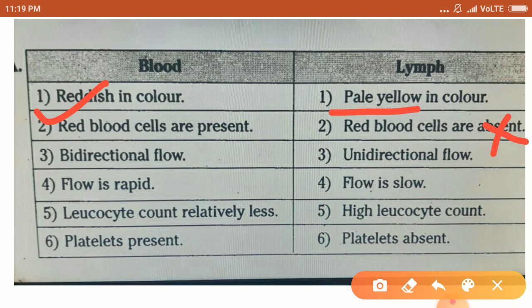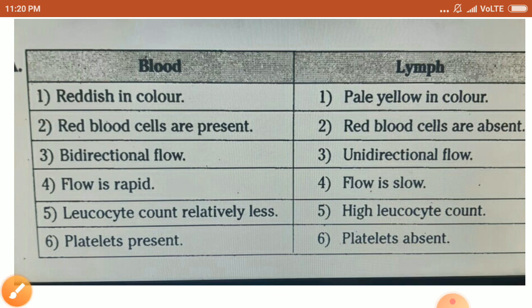Blood flows bidirectionally, meaning heart to tissue and tissue to heart, in both directions, but lymph flows unidirectionally. Flow of the blood is rapid, it is fast, whereas lymph flows slowly. In blood, platelets are present, whereas in lymph, platelets are absent. Thus, we can differentiate blood and lymph.